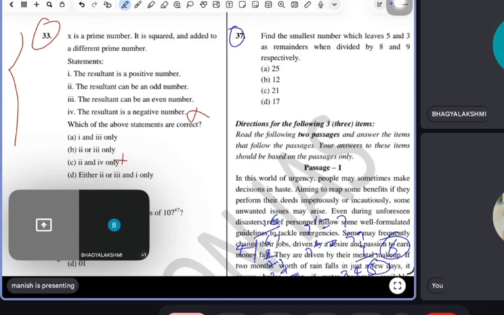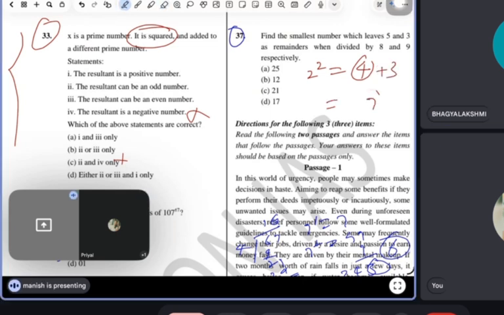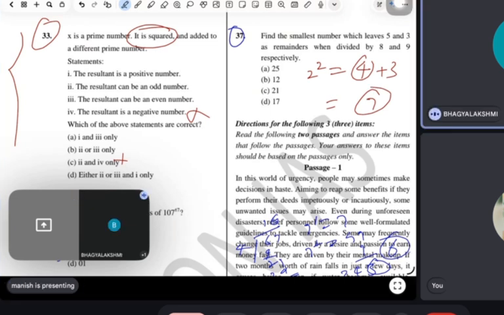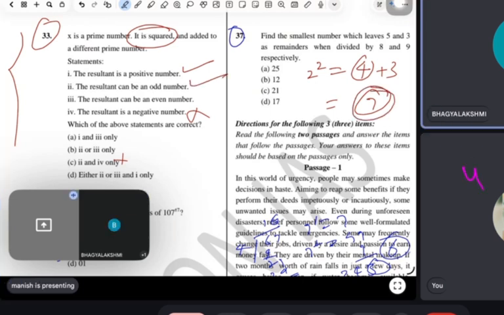Now see guys, X is a prime number. So let's say I take x equal to 2. Now if I square it, because the question is saying square, I will get 4. Now I add another prime number, let's say 3. So what is the result? Not multiply, Manish, added. You add 3 to 4, it will be 7. So was this 7 positive or negative? Positive, but it is odd. This is right, and this is odd. Now I have to prove whether this can be even or not.